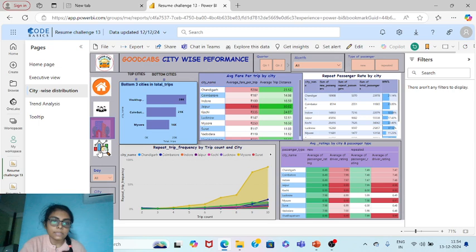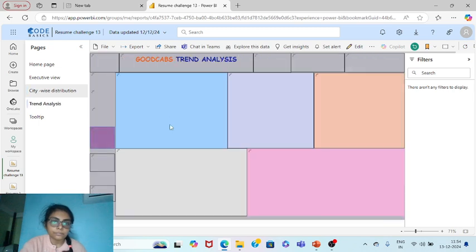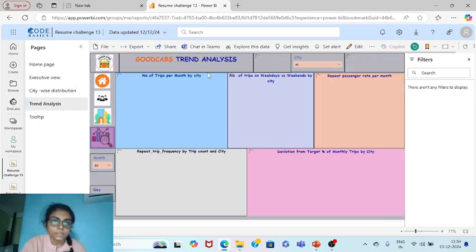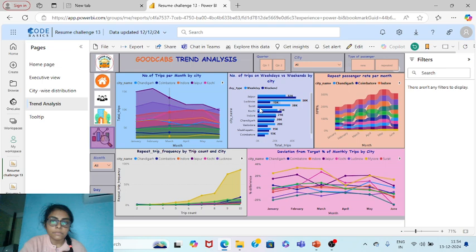Next is the trend analysis. This is the number of trips per month by city. This is the weekends and weekdays analysis which has been done.